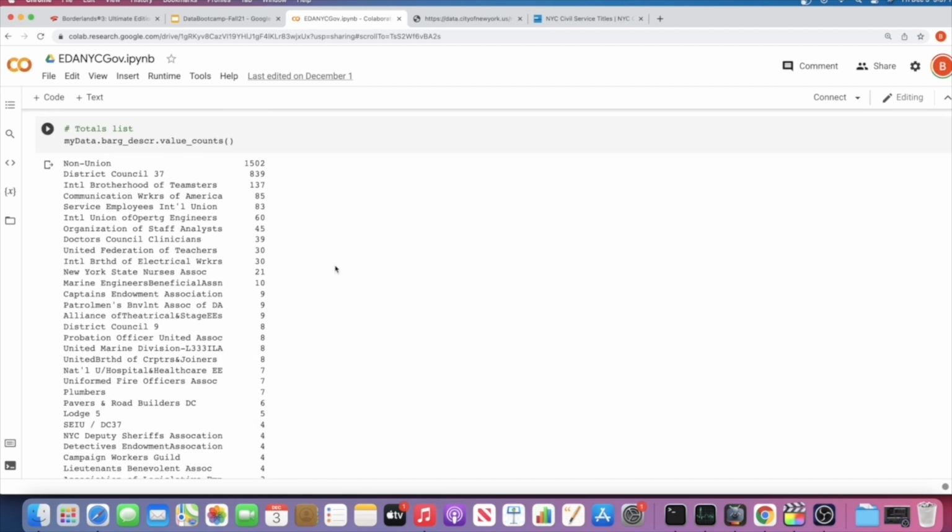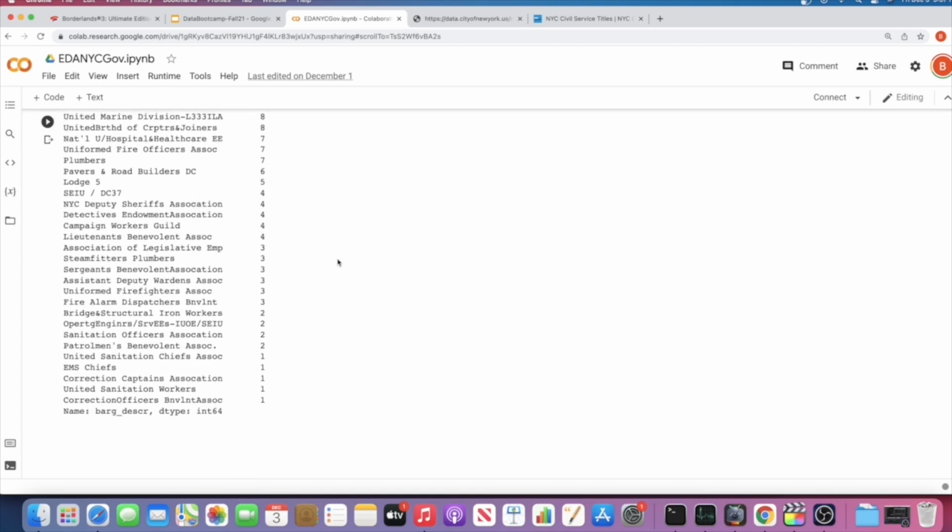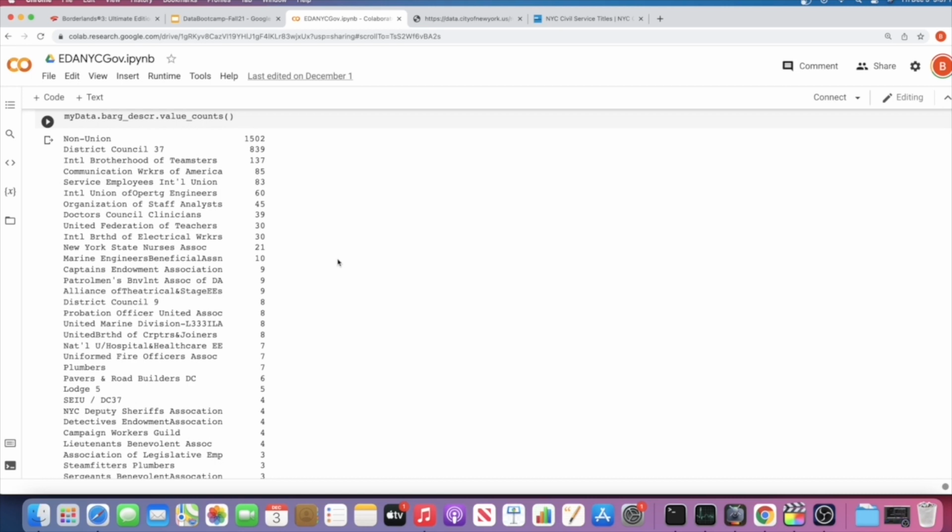Now, because the bargaining descriptions, which are the unions, were a little bit smaller, we were able to get everything printed in here, all 44 of them. But you can notice that there seems to be a huge drop-off, even within the top 10.